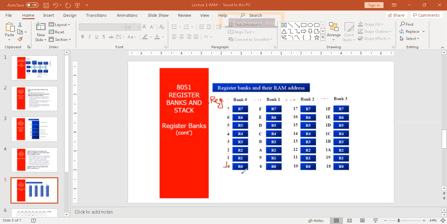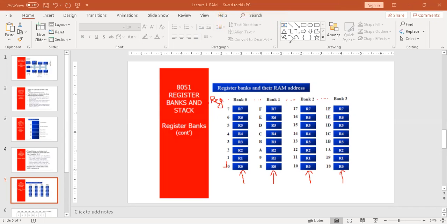Now the question arises: here at bank 0, we have R0. Here at register bank 1, we have R0. Here at address 10, R0. And here at address 18 of RAM, we have R0. Now how to differentiate which register we have selected?